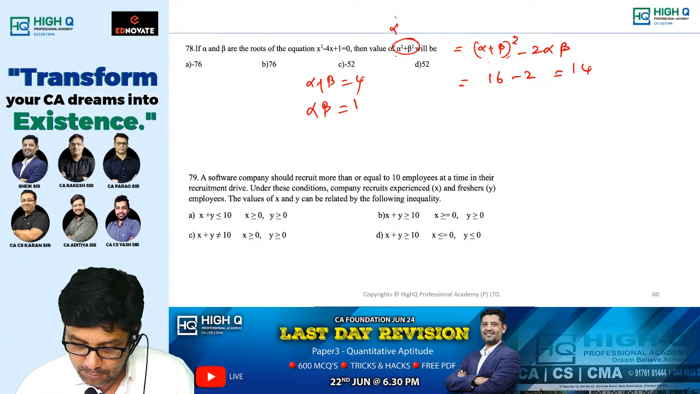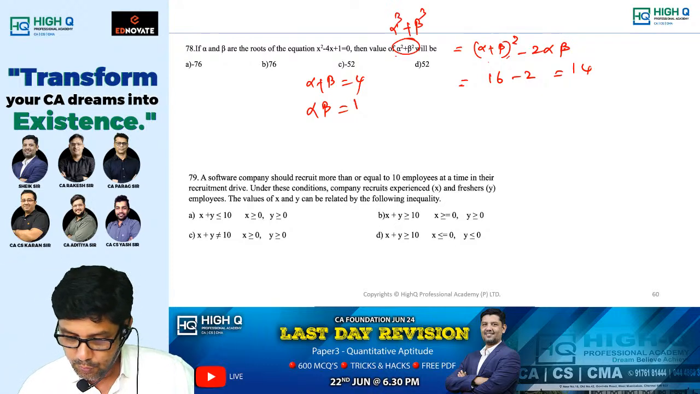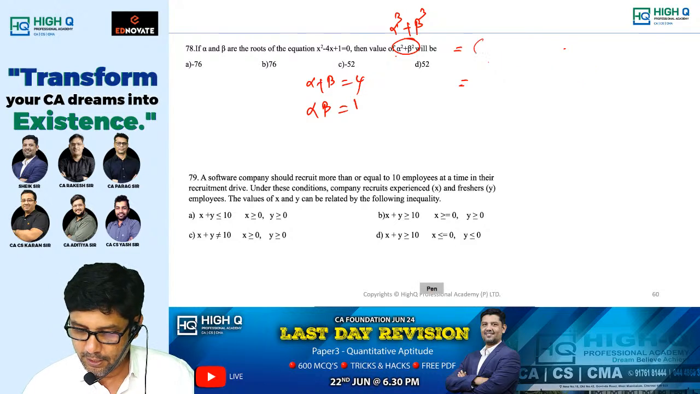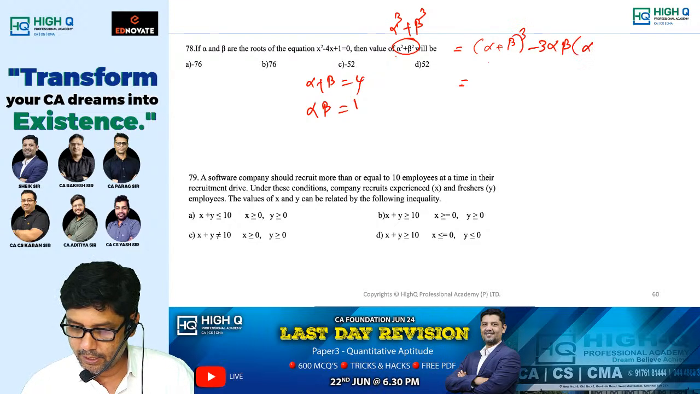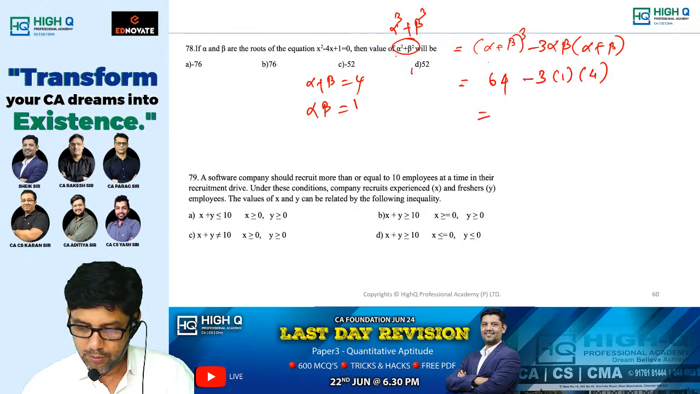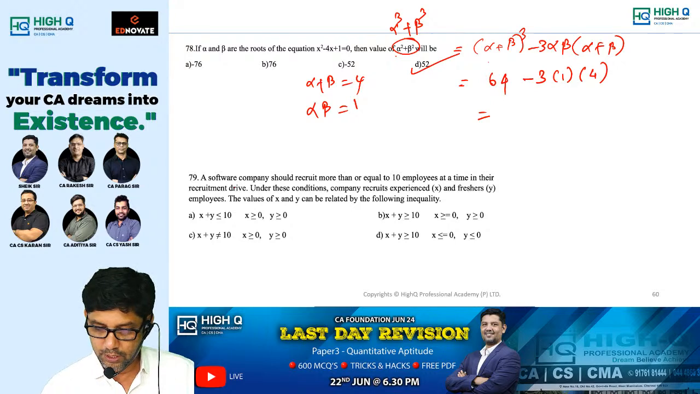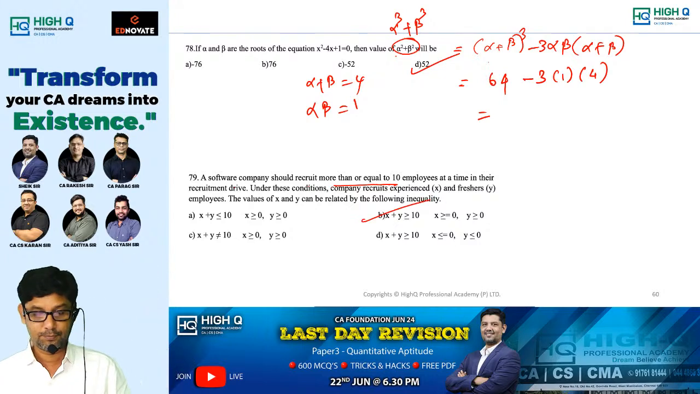Alpha cube plus beta cube. So what is alpha cube plus beta cube? Alpha plus beta the whole cube minus 3 alpha beta into alpha plus beta. What is alpha plus beta the whole cube? 64 minus 3 alpha beta into 4, which is equal to 52. Now, a software company should recruit more than or equal to 10 employees. More than or equal to 10 employees. Answer is over.